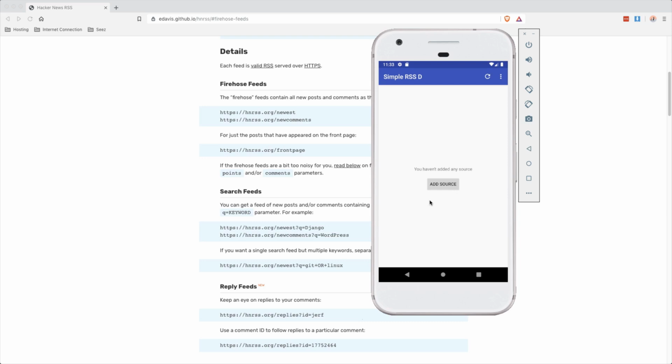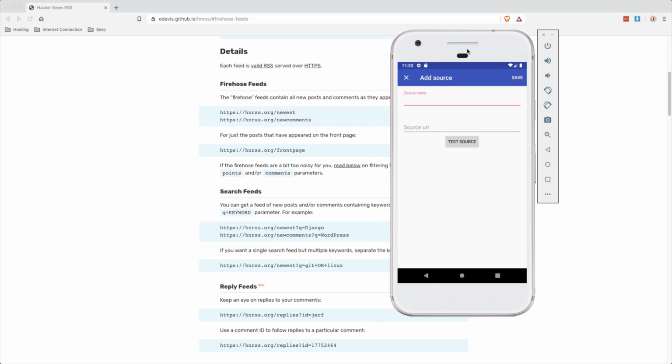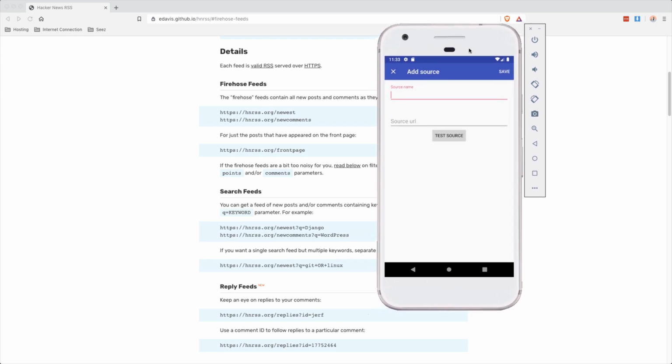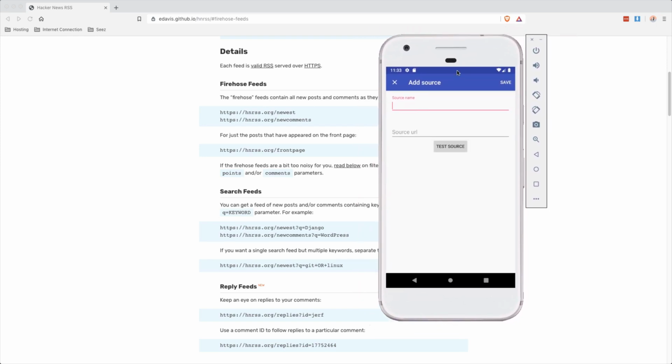Alright, so I've changed my emulator. The other emulator was bad. So let's actually use the app. Add a source. Remember, this is the app my friend and coworker built to sharpen his skills. This is what we're going to do with his app as well, but we're going to be on the receiving end. We're going to be sitting there watching him do it as I explain it.